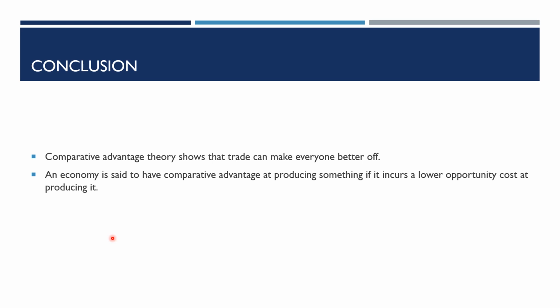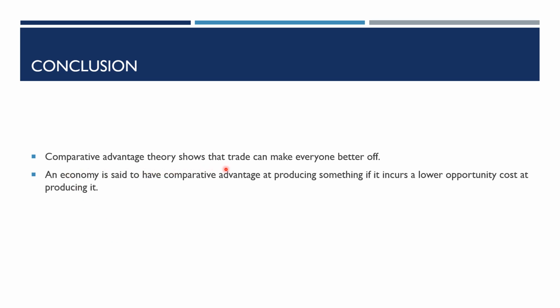This is why David Ricardo came up with the comparative advantage theory. He said that both countries have to figure out which product to specialize in, by finding out which country has a comparative advantage at producing which product. Whichever product they have a comparative advantage in, they produce that and sell it. This is called the comparative advantage theory.